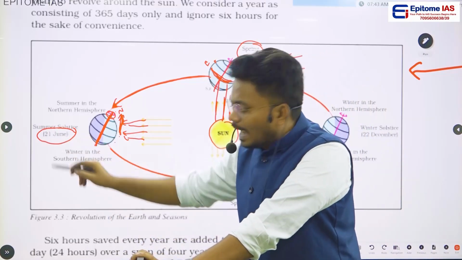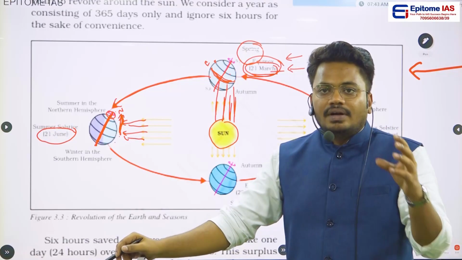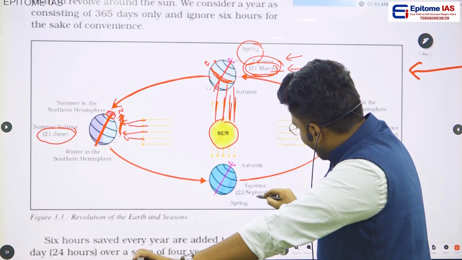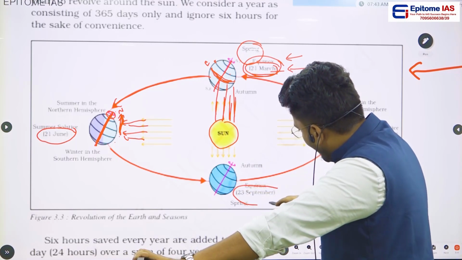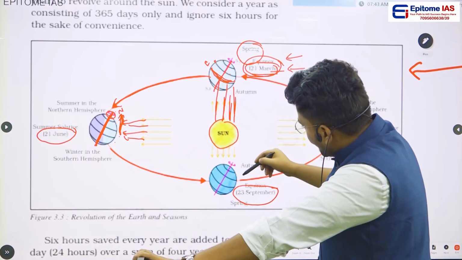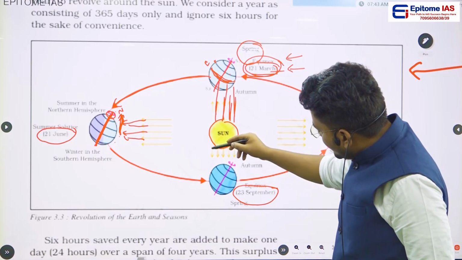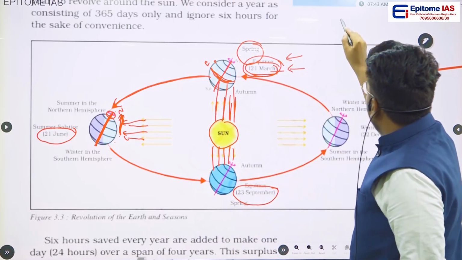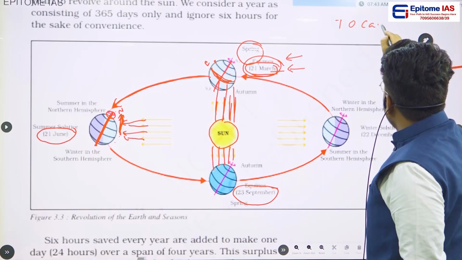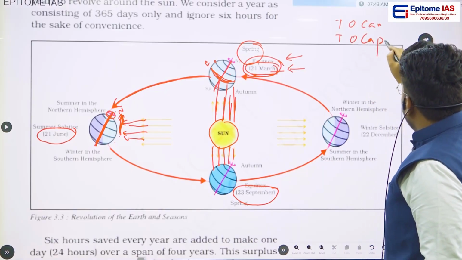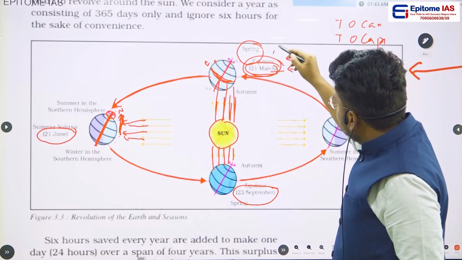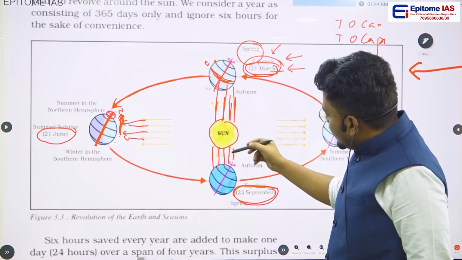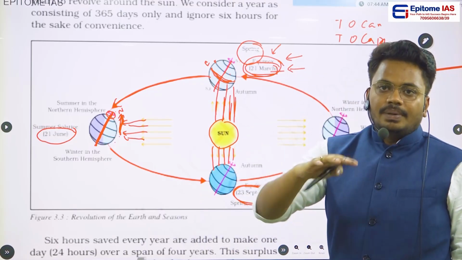So on June 21st, the length of the day will be very high when compared to the length of the night. Okay. So after that, if you come here again, in the September month, Earth will be coming into this position, and in this position the sunlight will again be falling directly on the equator. That means the sunlight will be falling between the Tropic of Cancer and the Tropic of Capricorn. During this time the same phenomenon which happens in March will be repeating, and on September 23rd, the length of the day as well as the length of the night will be the same again.